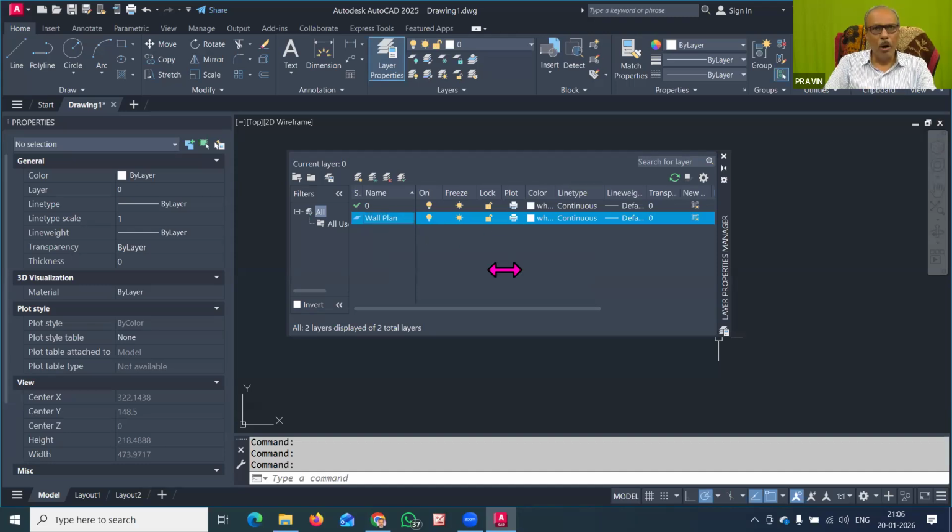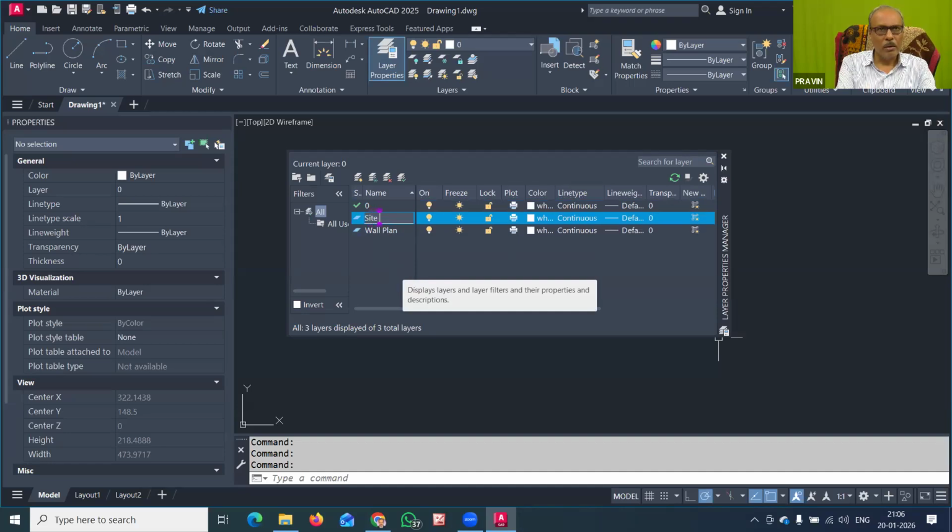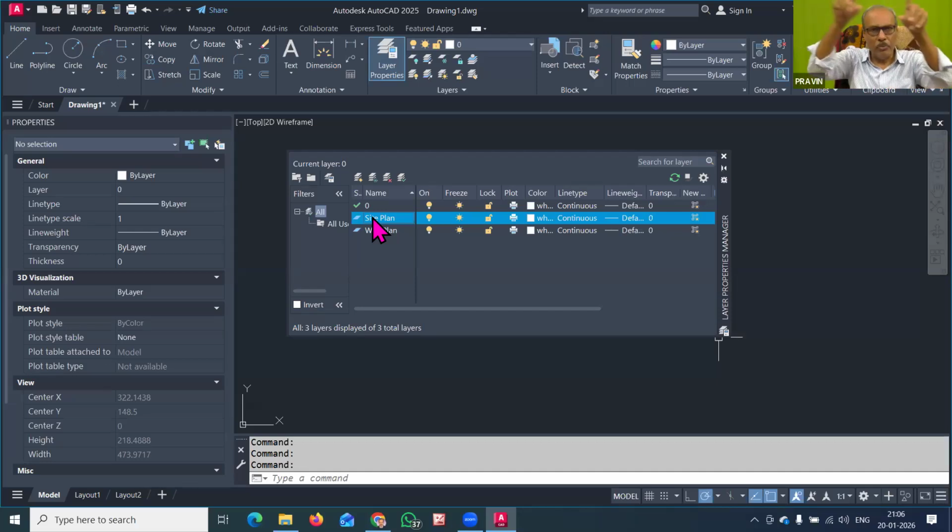Suppose you want to show the plot boundary and the site plan and the road and all these. So you can again create a layer by clicking on new layer. You can type here site plan. So site plan is another layer that we require. In the site plan, we will prepare our plot size. We will draw the road. We will draw the north direction. And within that plot, we have to place our site boundary. And then whatever the remaining part is there, inside that, we will start our building plan.